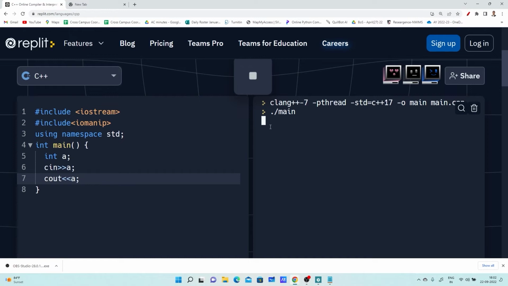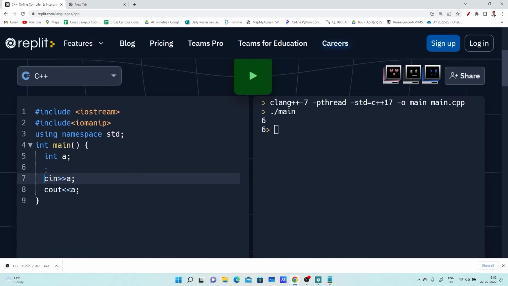Right now I'm entering the number 6 and pressing enter. It is displaying 6. So input is 6, output is 6. But there should be some meaningful message. Before reading the number, I want to display a message, "enter one number". How can we display it? Can anyone tell me? cout. One has to use a cout statement before reading the input.